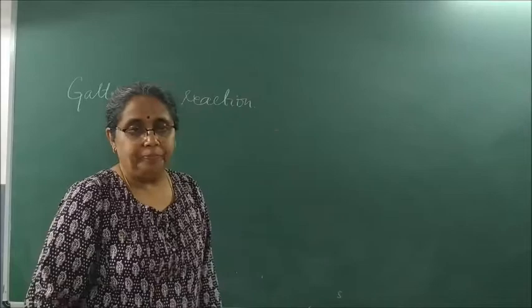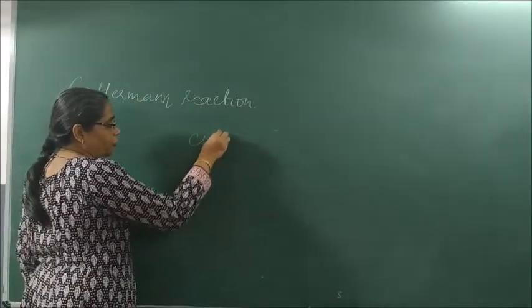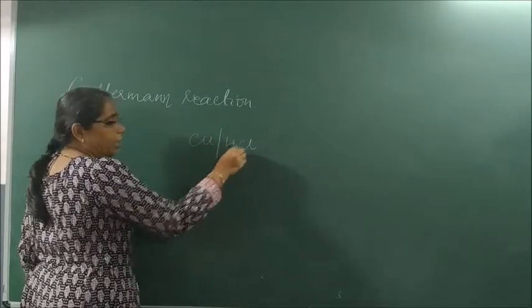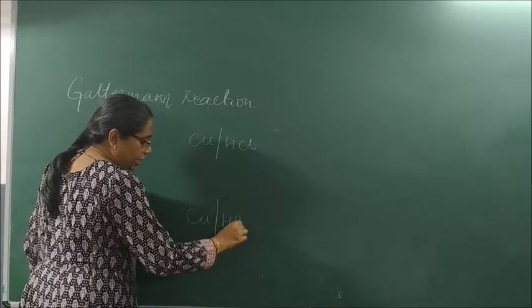That means if I want chlorobenzene, I should do the reaction in presence of copper and HCl. If I want bromobenzene, I should do the reaction with copper and HBr.